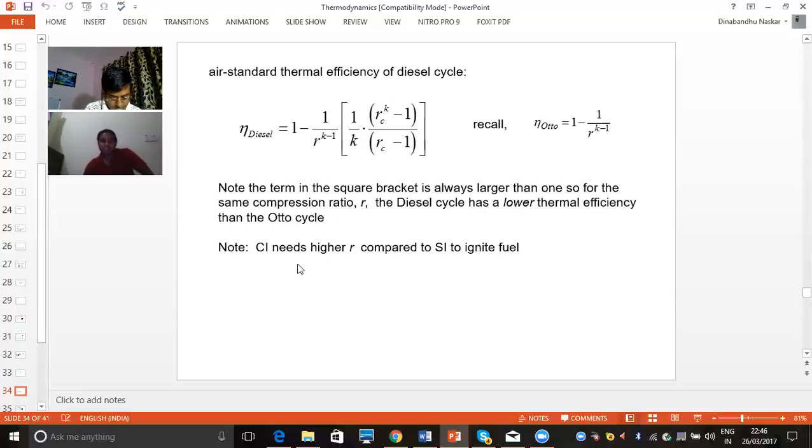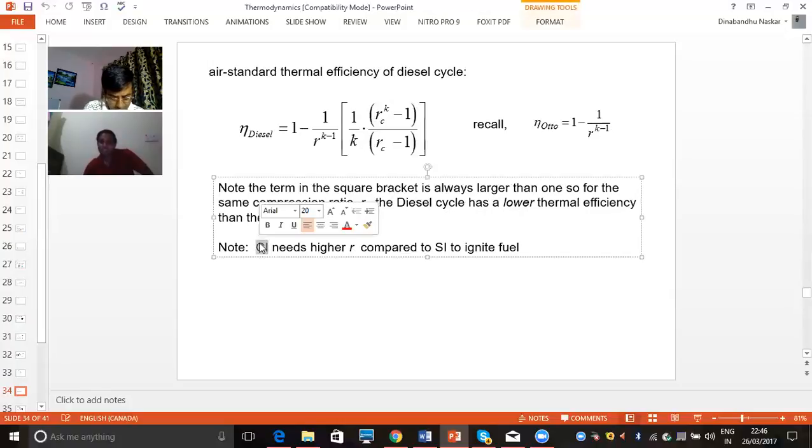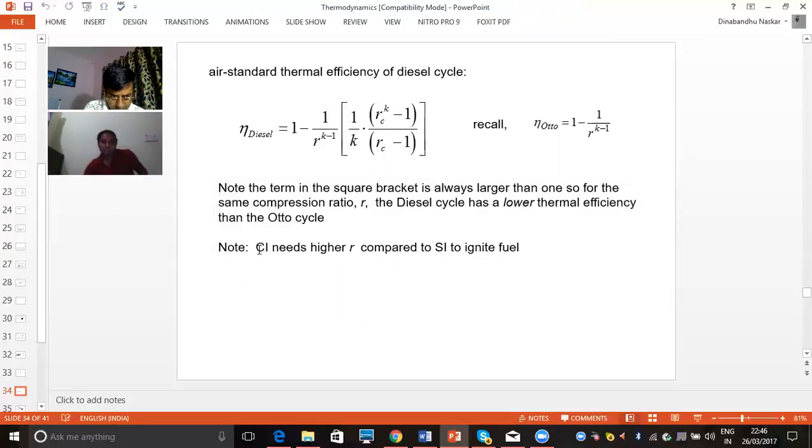For the same reason, CI means compression ignition engine. Compression ignition engine means diesel engine. And SI means spark ignition engine. A spark ignition engine means petrol engine. So by this expression, we can say here, compression ignition needs a higher compression ratio compared to a spark ignition engine.